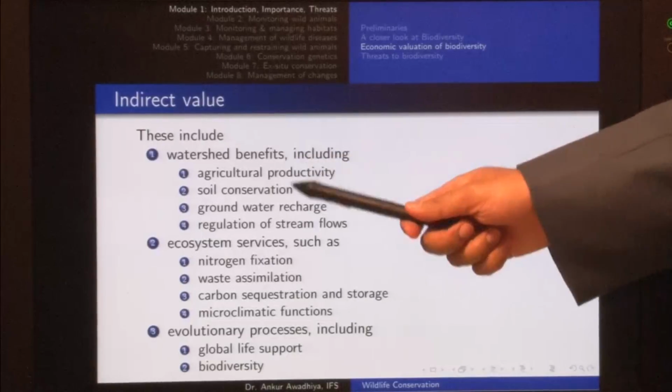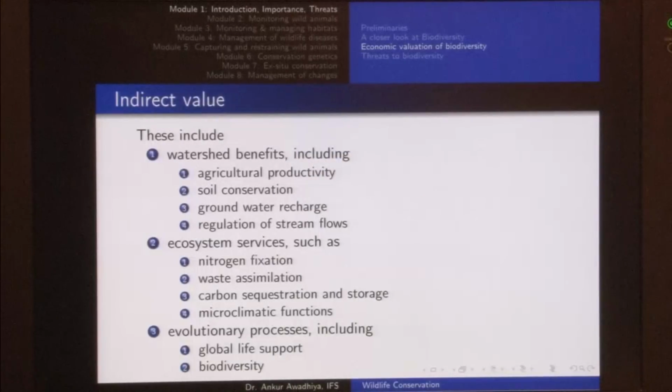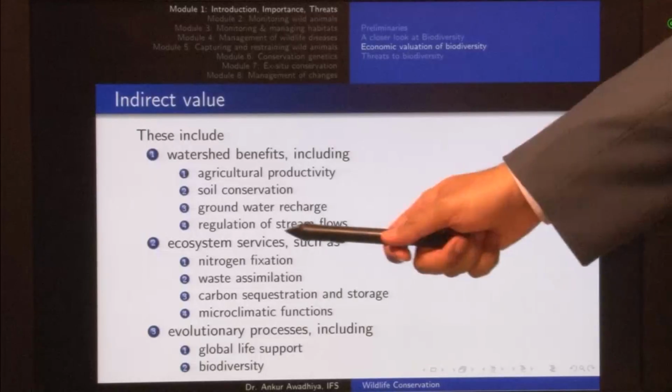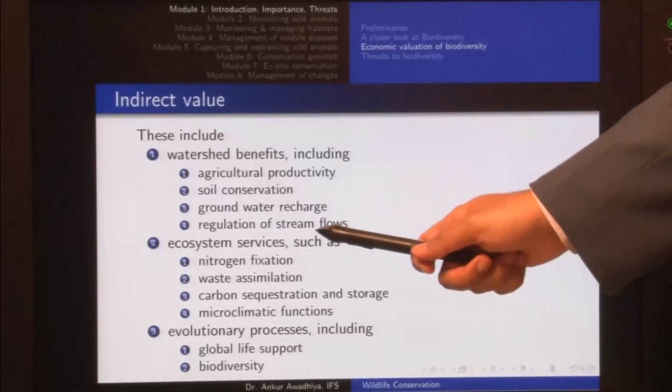Similarly, another watershed benefit is that of soil conservation, because the trees prevent the erosion of soil, they hold the soil in its place. Groundwater recharge, regulation of stream flows.